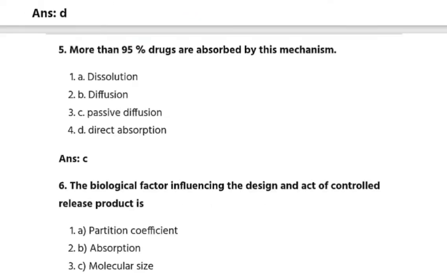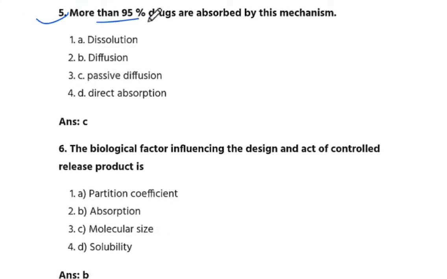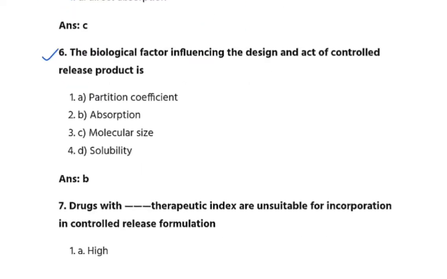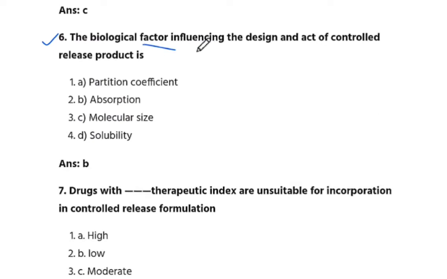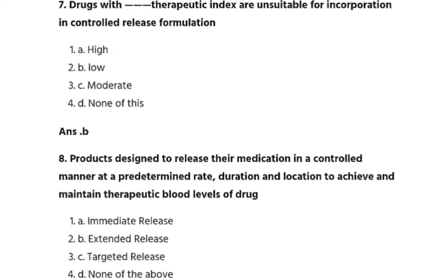Next is five question number. More than 95% drug are absorbed by this mechanism. तो कौन से mechanism? Passive diffusion. The answer is C. Next is sixth question number. The biological factor influencing the design and act of controlled release product is. The answer is B. Absorption.